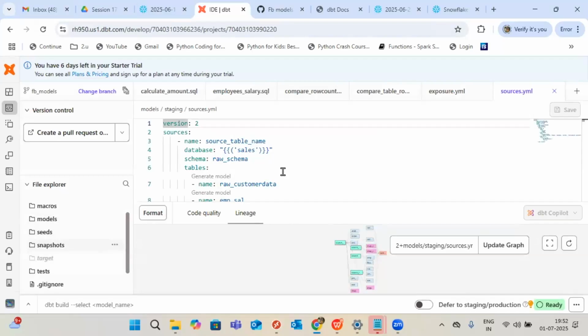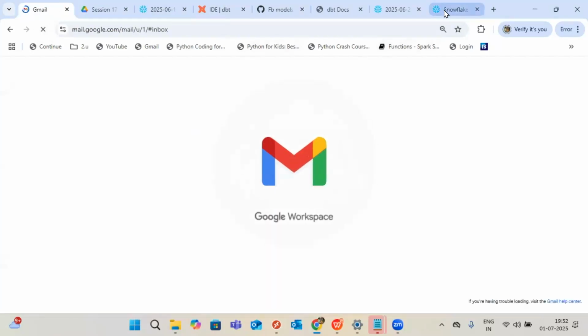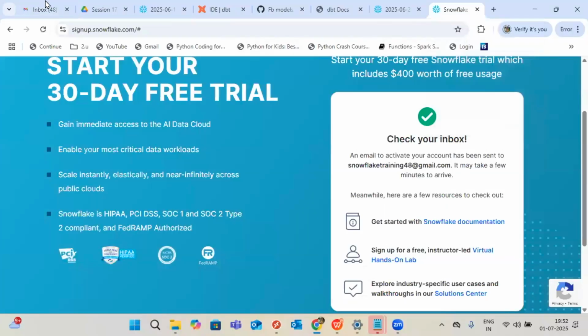I can explore everything, but you cannot catch it now. If you have Snowflake knowledge, it will be easy for you. That is the reason I'm not exploring more. So DBT core and cloud, we have two. We are following the cloud only, not core. Everything in the project, we will follow the cloud only. Okay, so let us wait for the new account.